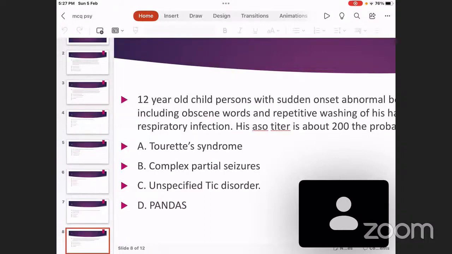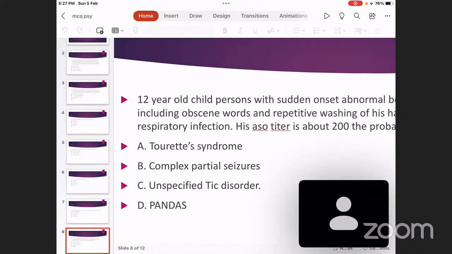And vocal tics are abnormal sounds which are created due to contraction of muscles in the larynx. Simple vocal tics include throat clearing, grunting, barking, creating abnormal voices like howling, etc. Complex vocal tics include using abnormal phrases, abusive words, etc. repeatedly. So in Tourette syndrome, the person should have a history of at least 2 motor tics and at least 1 vocal tic in his lifetime. And all these tics need not be concurrently present. It can occur at different points.